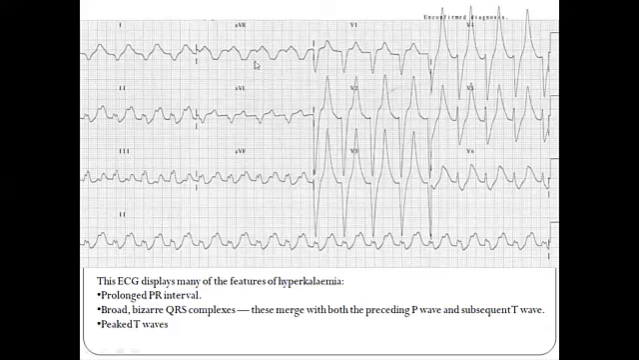So this is an example of an ECG that displays many of the features of hyperkalemia. First is a prolonged PR interval. You can see this is the P and there is a PR to here, a prolonged PR interval. There is a bizarre QRS complex, the shape is not normal. And there are peaked T waves. This is the peaked T wave.